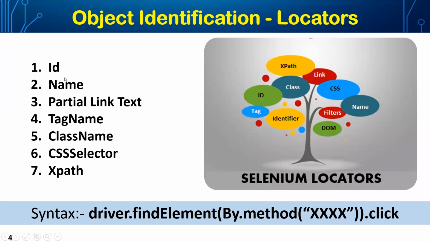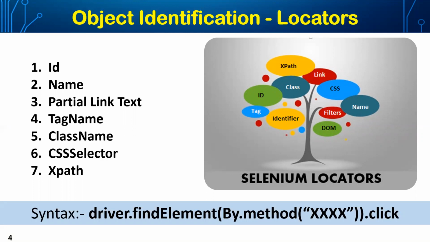For now, out of this session, I would not be able to give you 100% of it, but just a glimpse: what the object identification concept is, how it works in Selenium, what the different methods are that we have in Selenium to identify an object uniquely, and a basic one or two things on how to identify an object on the application.